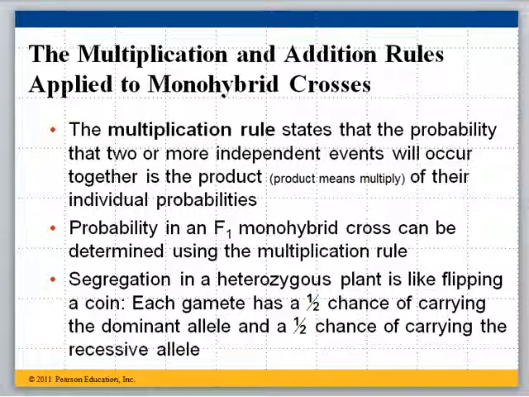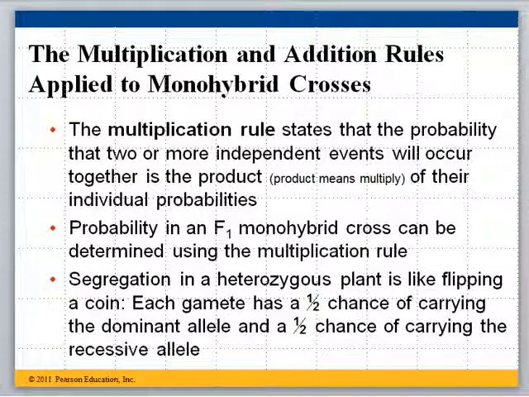One of those is the multiplication rule, and one of them is the addition rule. So the multiplication rule states that the probability that 2 or more independent events will occur together is the product. Product is a math term that means multiply, the answer from the multiplication. So the probability of 2 or more independent events occurring together is the product of their individual probabilities.